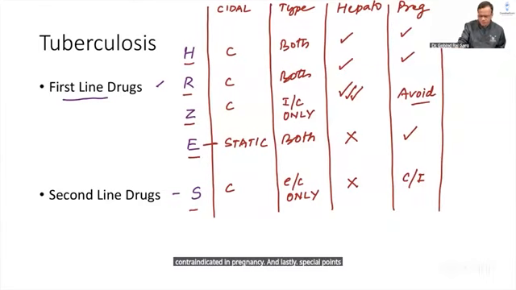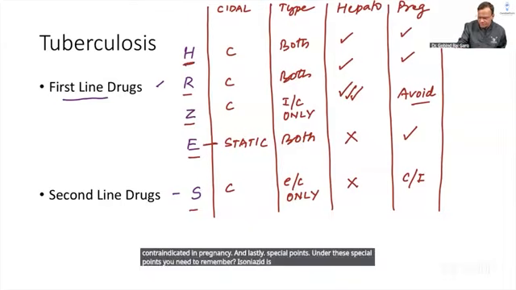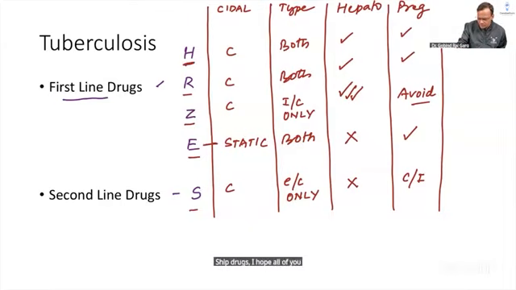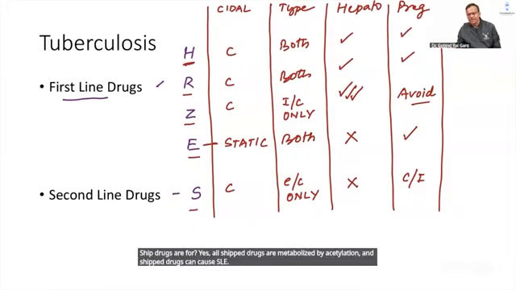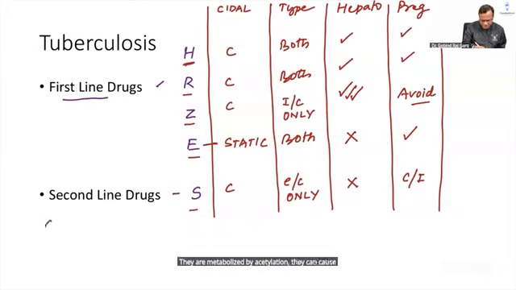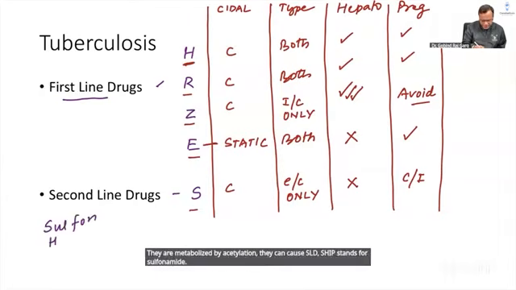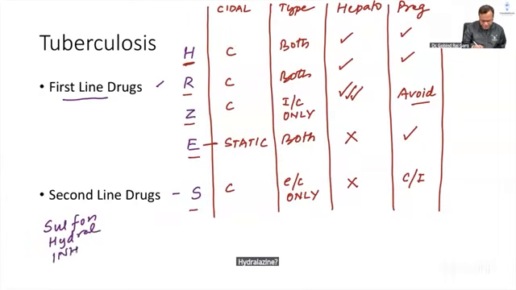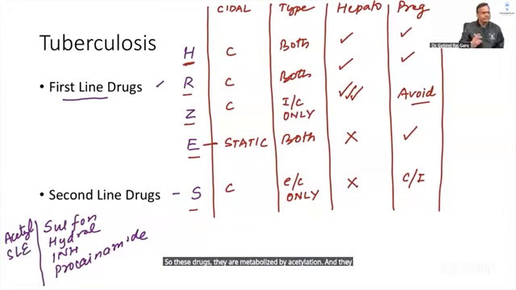What are the special points you need to remember? Isoniazid is one of the SHIP drugs. SHIP drugs, I hope all of you remember. All SHIP drugs are metabolized by acetylation, and SHIP drugs can cause SLE. SHIP stands for sulfonamide, hydralazine, isoniazid, and procainamide. So these drugs are metabolized by acetylation and they can cause SLE. Clear?